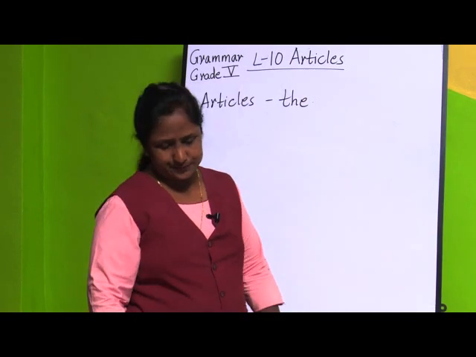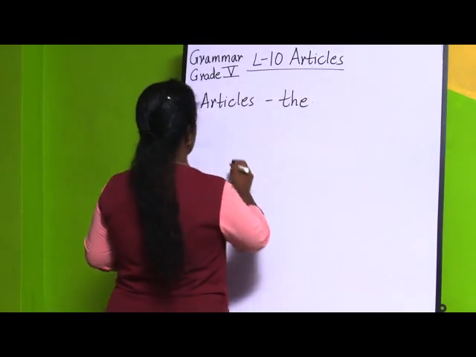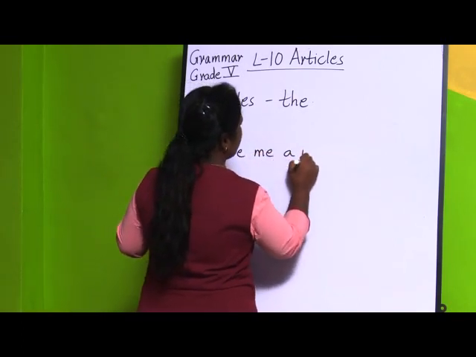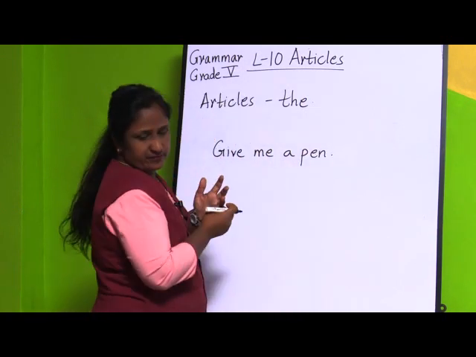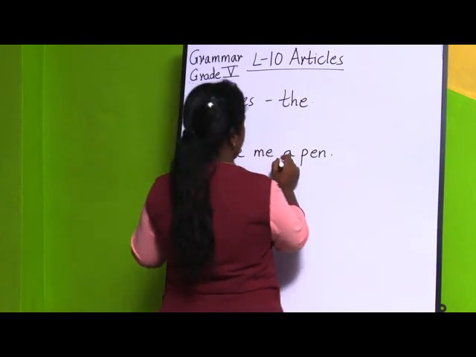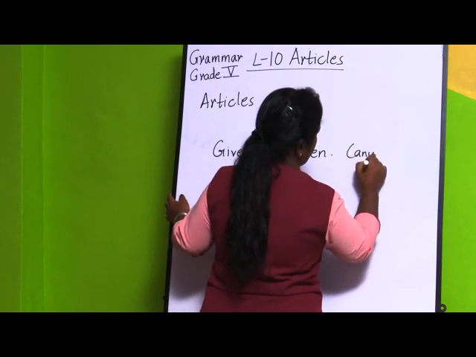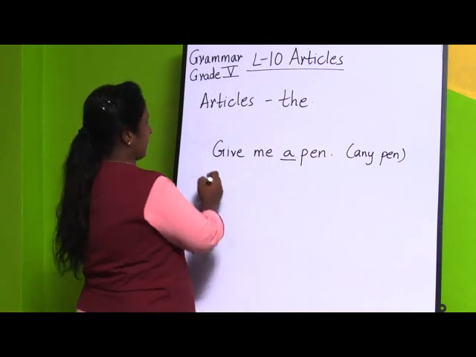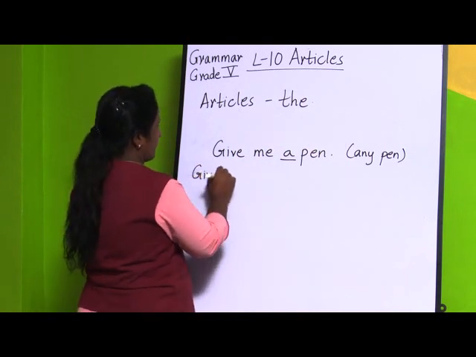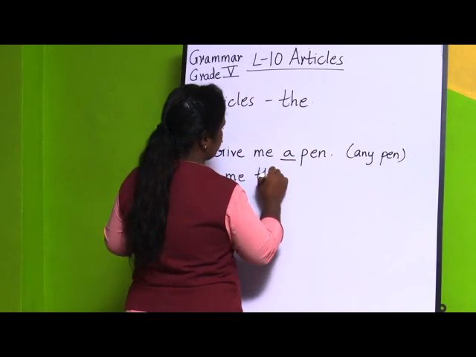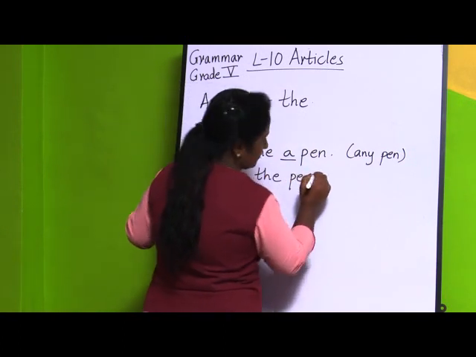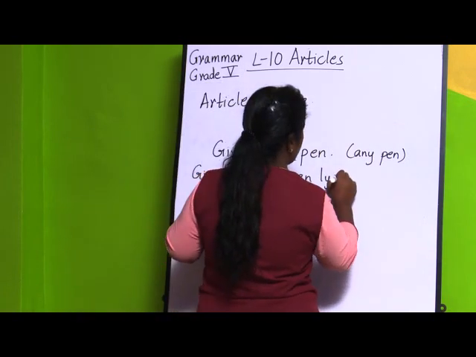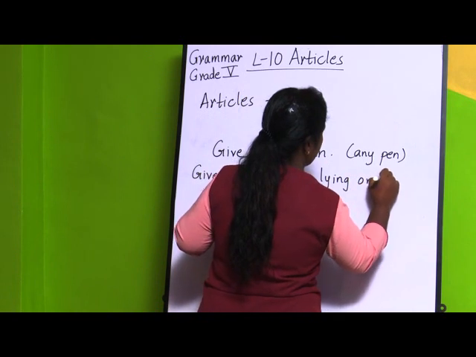For example, give me a pen. That is any pen. But if you see the second sentence, give me the pen. I am telling something particular about this pen, lying on the table.